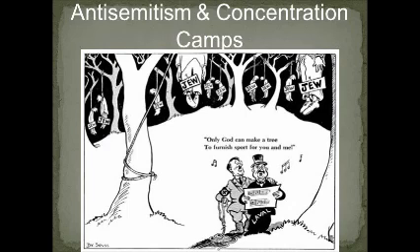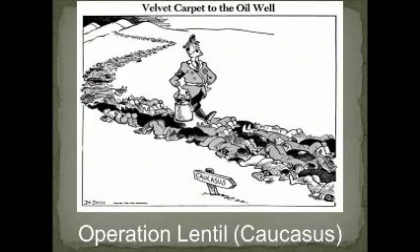In the next slide, it talks about Operation Lentil, when the Chechens and Ingush from the North Caucasus were deported to Siberia, Kazakhstan, and Kyrgyzstan. Many died during this deportation that Stalin approved in 1944. These people were not able to return back home until 1957.